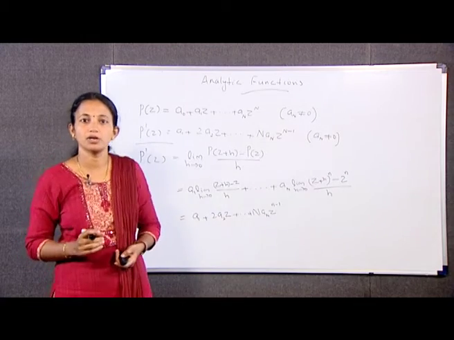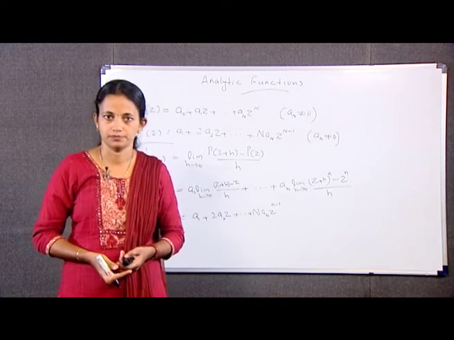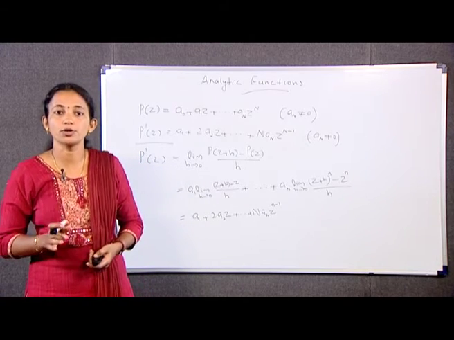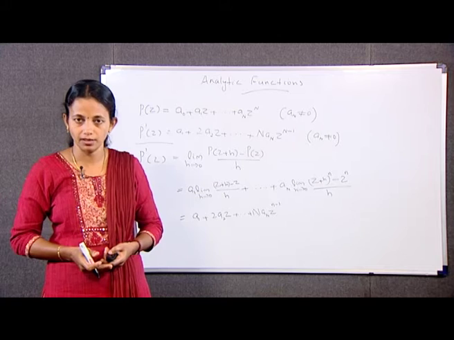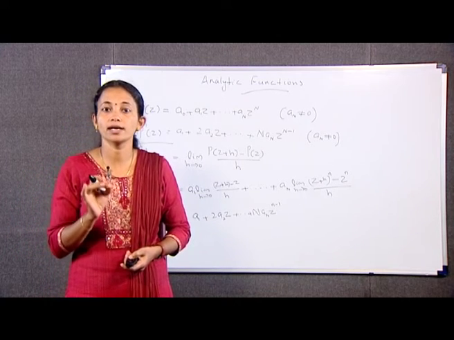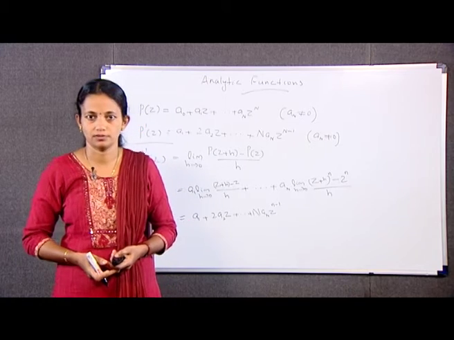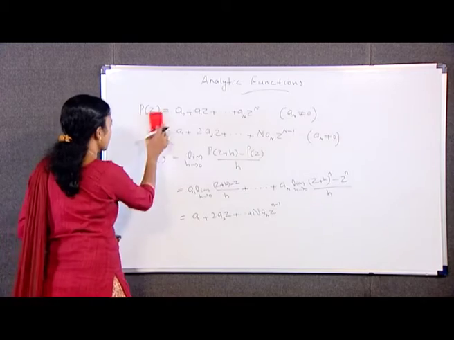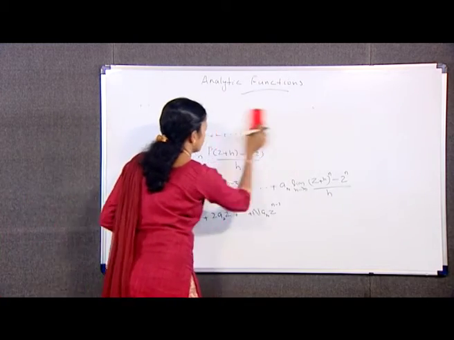Next we have an example of a polynomial function. By the previous theorem, the derivative of a polynomial exists everywhere, and hence it follows that every polynomial is an entire function. In particular, 1, z, z², etc., up to z^n.